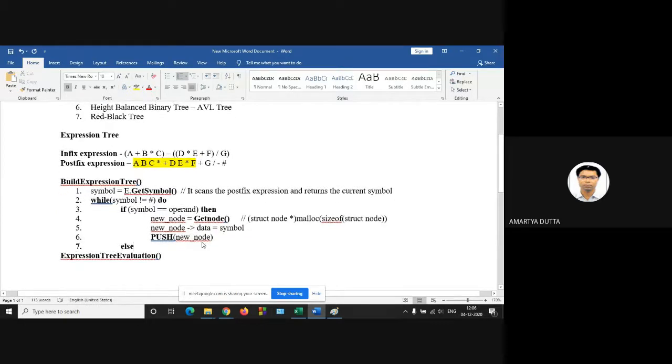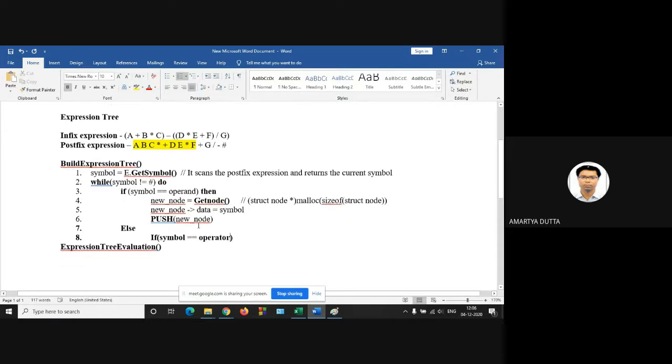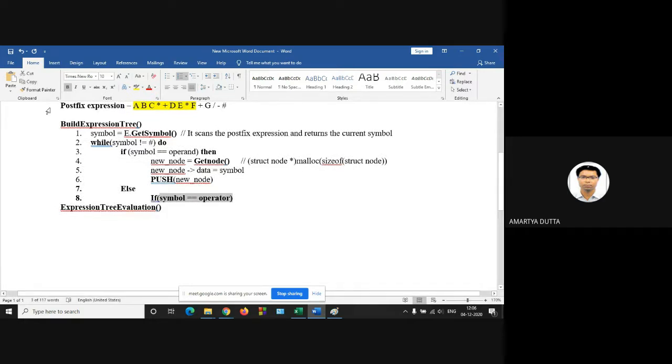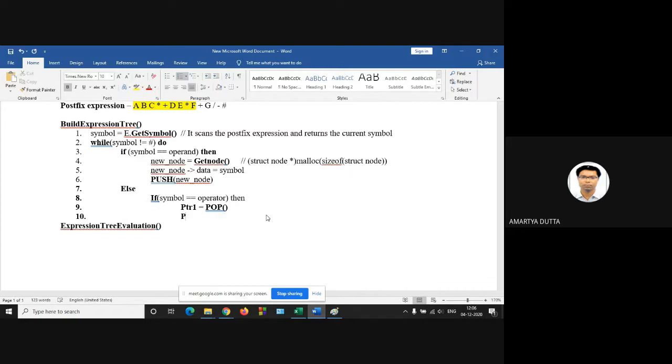So otherwise, if your symbol is operator, then ptr1, we use the temporary one, pop function. ptr2, again pop function.